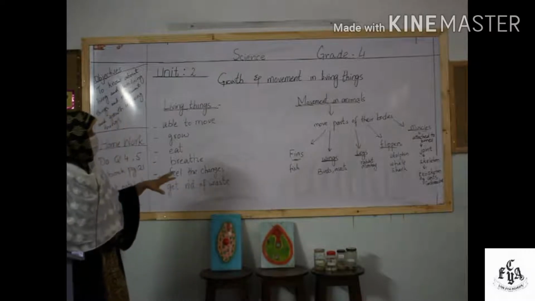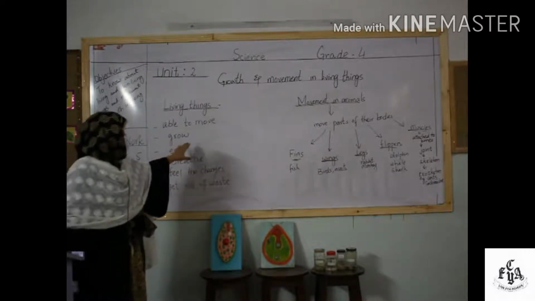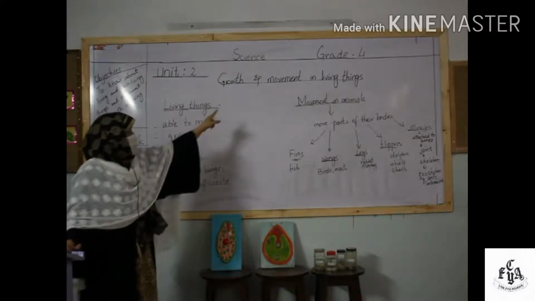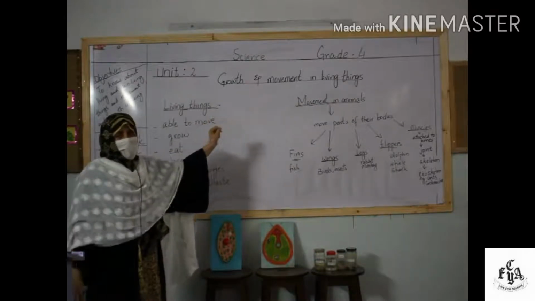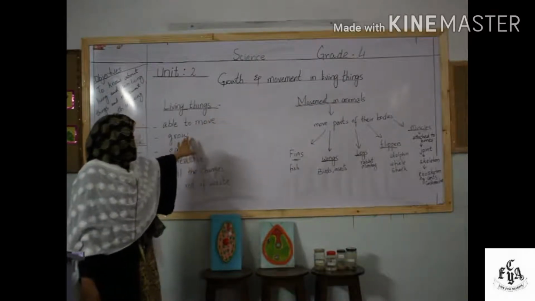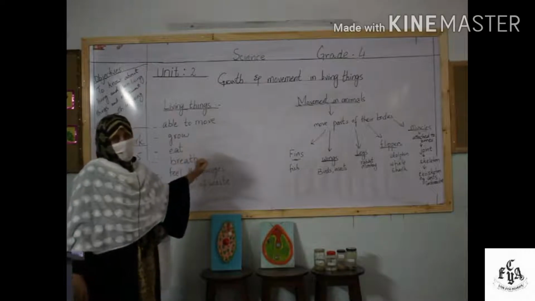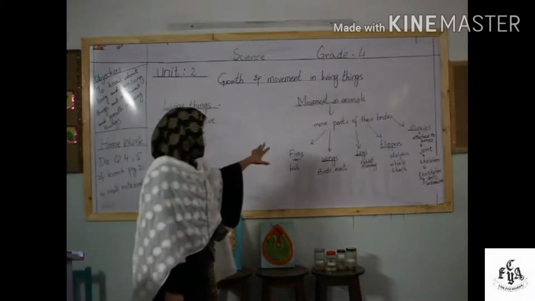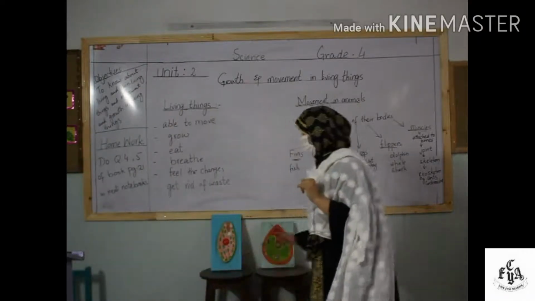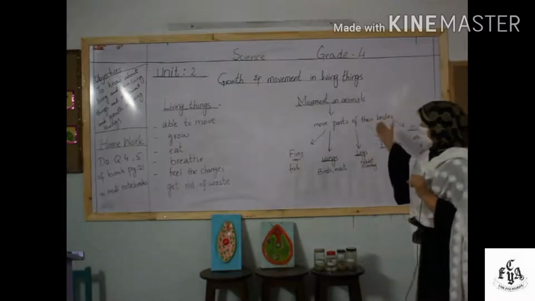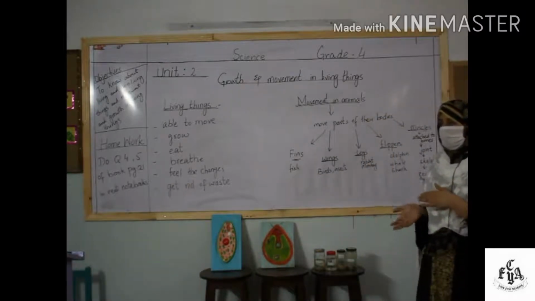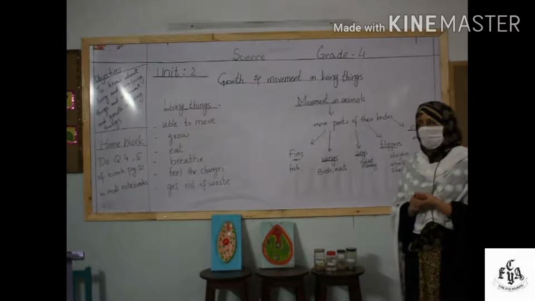Okay, in this chapter, students, we will go in detail about the movement and growth, as its name indicates, the growth and movement in living things. So we will discuss in detail about the movement and growth in plants. Now come towards the movement in animals. You know, animals, they move from one place to another,